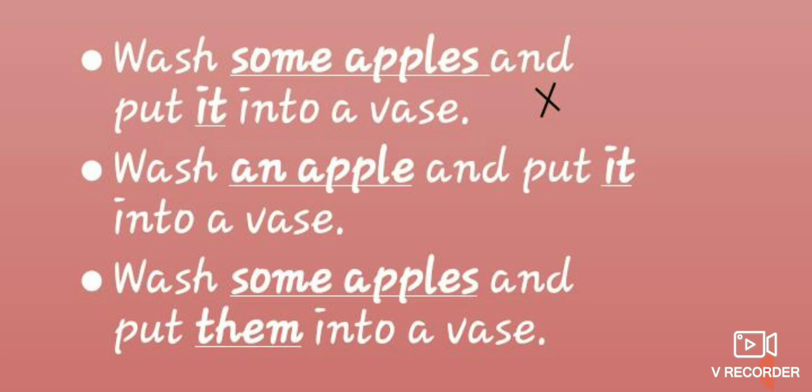In the third sentence, some apples is plural, so you are using them. Okay, so them is in the sense of plural. If it is two boys also, you have to use plural. Two girls, use plural. Two animals, use plural. Use plural in the sense of using them. So don't use they for an object, use them. If it is two objects also, you can use them.